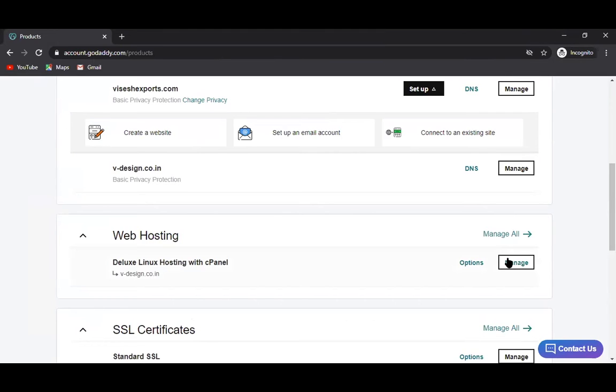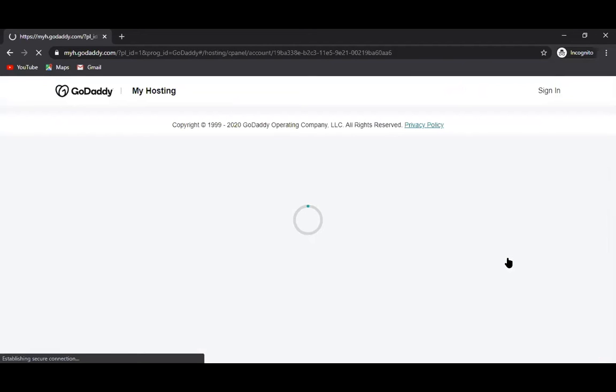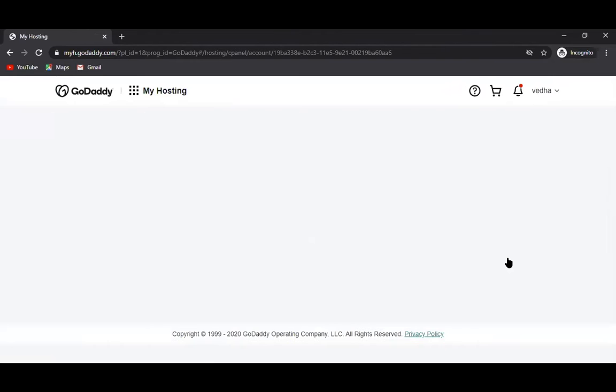So the most important security is required on the web hosting, right? Because this is the place where all the data is getting saved. Click on manage. So this is cPanel, you have the access. Now you are going to see the server, which means there is another computer. You are accessing another computer from your computer interface. Your screen is your screen, but actually you are accessing a GoDaddy server computer.